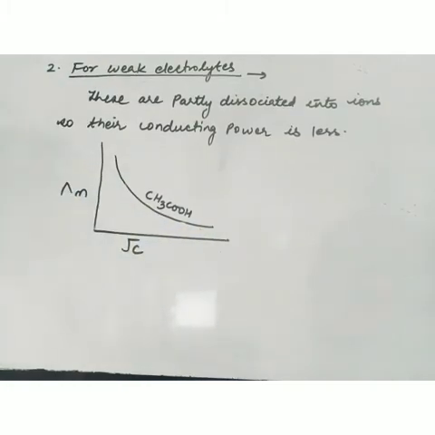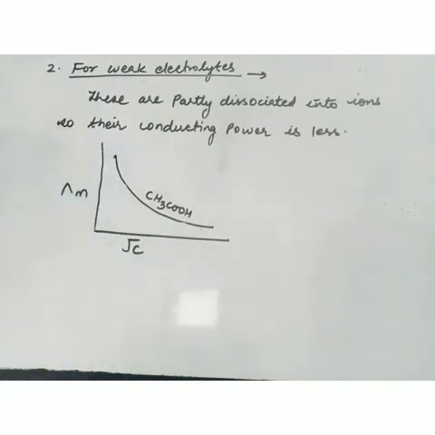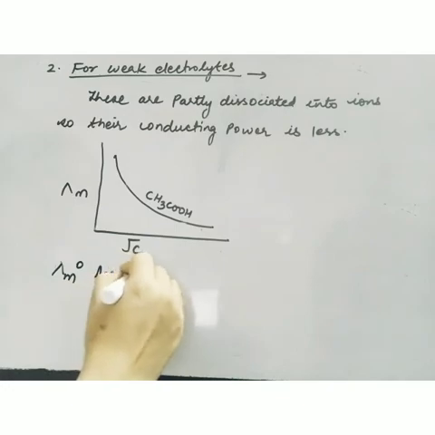Now the main question is how to find out the lambda m naught or the maximum value. Here it is not possible, because this is the point after which the molar conductivity will not increase. In case of strong electrolytes, we extrapolated the graph, and here it is not possible. So how to find out the lambda m naught for weak electrolytes?